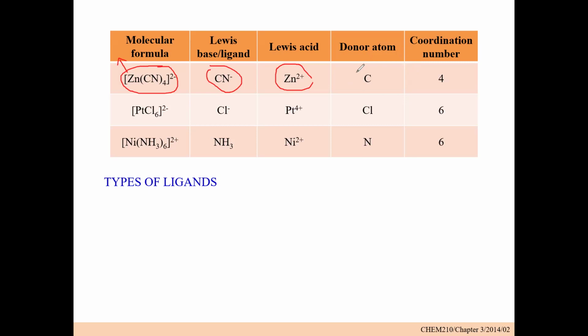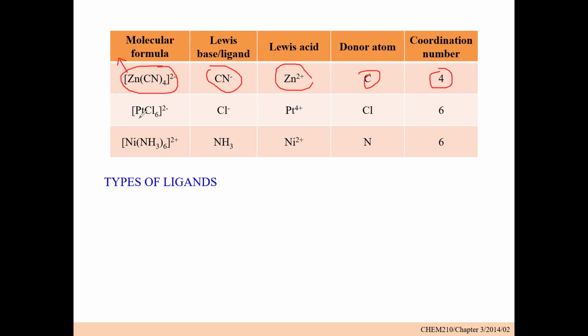So now, which atom specifically donates the lone pair of electrons in the cyanide? It's carbon, and the coordination number is 4. And why is the coordination number 4? Because, number one, cyanide has 1 point of attachment, and we have 4 cyanides here. So you multiply 1 times 4, and that is how we arrive at a coordination number of 4.